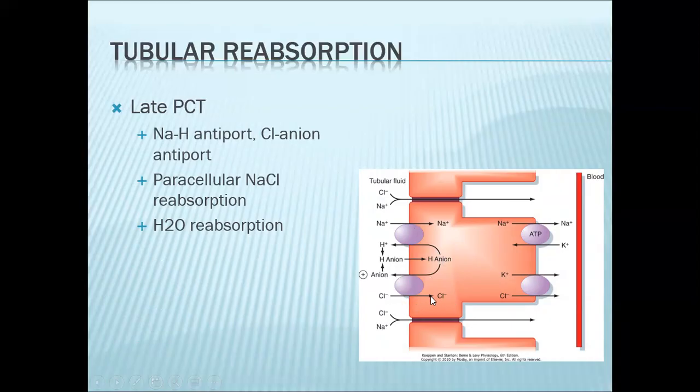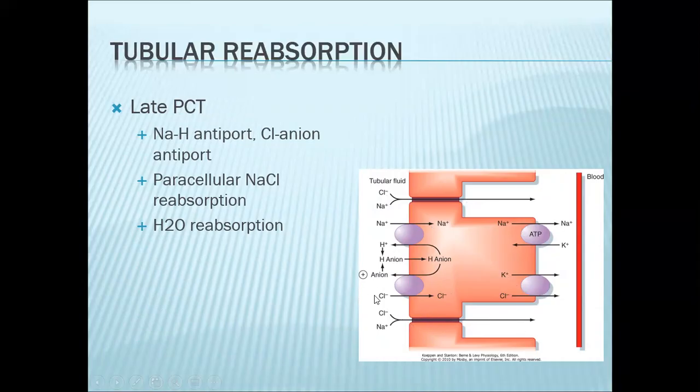Again, these transporters are being powered by your sodium-potassium pump, so they serve as your secondary active transport mechanisms. Once chloride is inside the cell, it can go out via a potassium-chloride symporter. Or typically, chloride can be reabsorbed paracellularly.